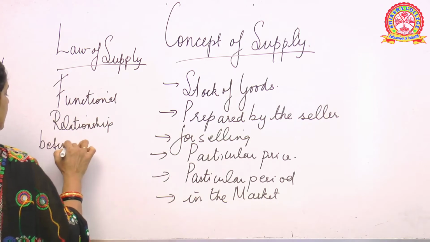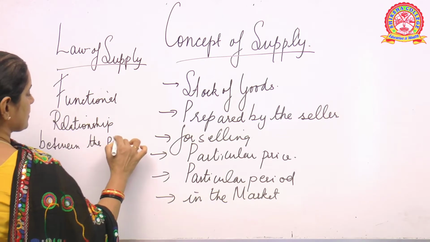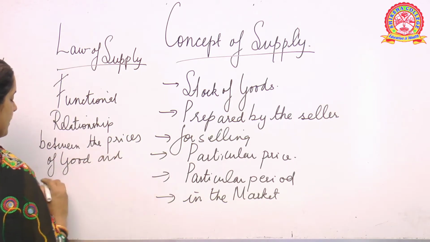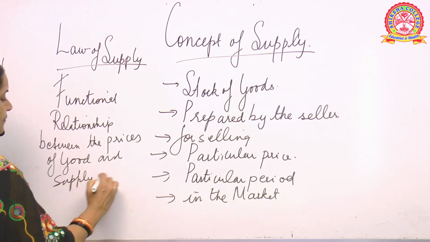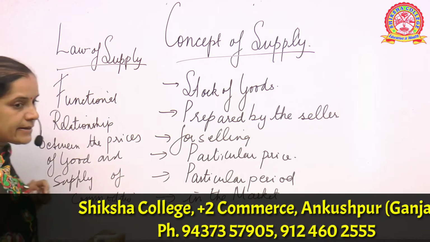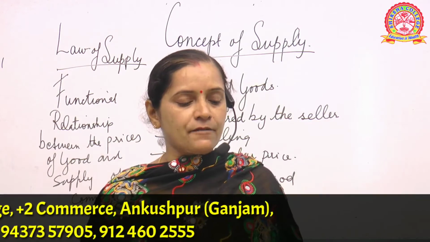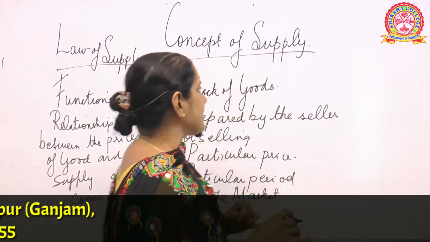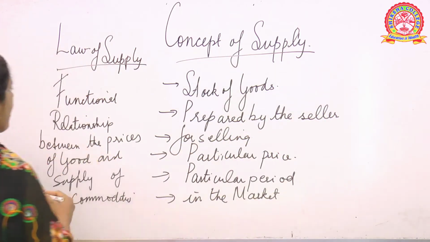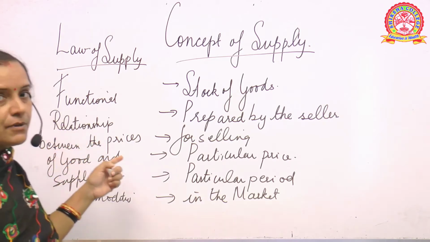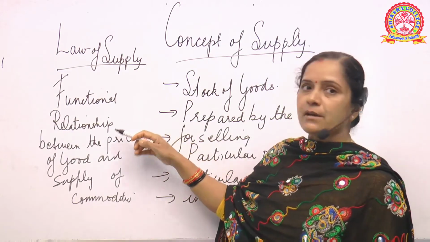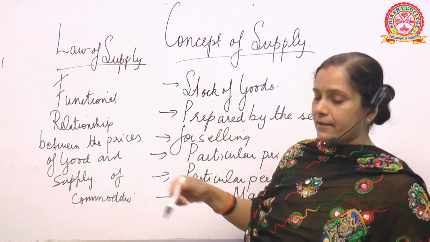Between the prices of goods and supply of commodities. Is it clear? So what does the law of supply say? Law of supply says that, keeping the other things constant. The law of supply explains the functional relationship. Now please see this part. Law of supply explains the functional relationship between the price of the goods and the supply of the commodities.